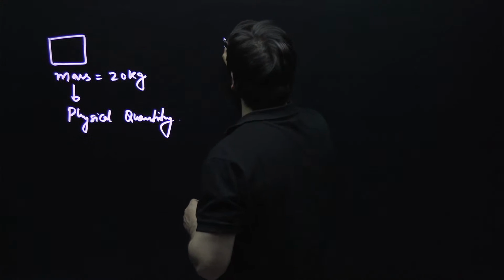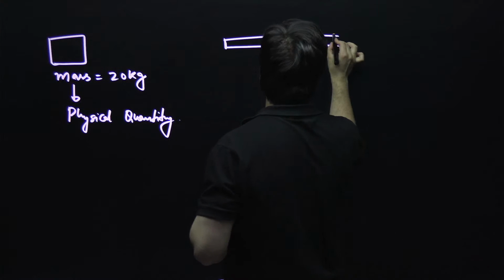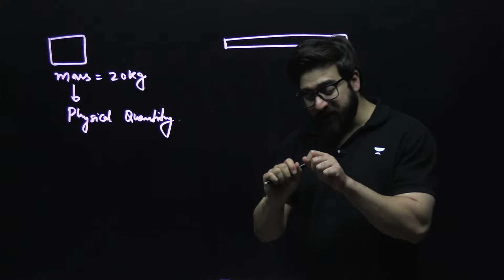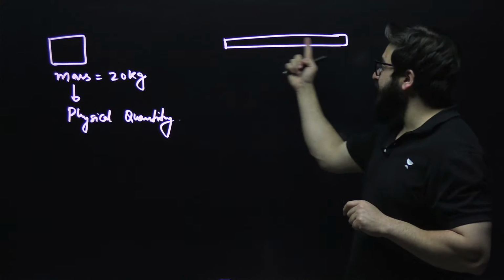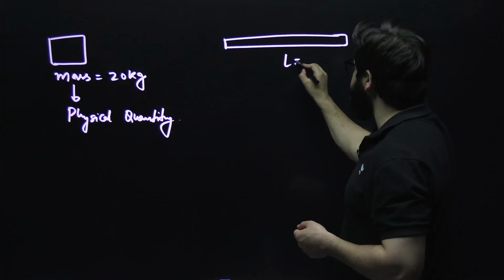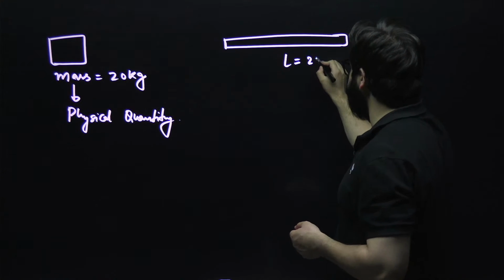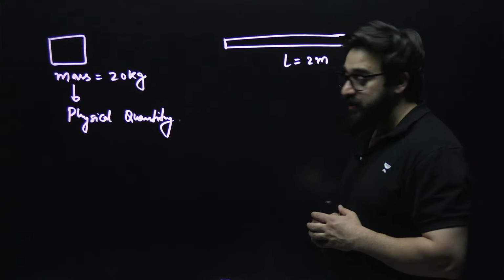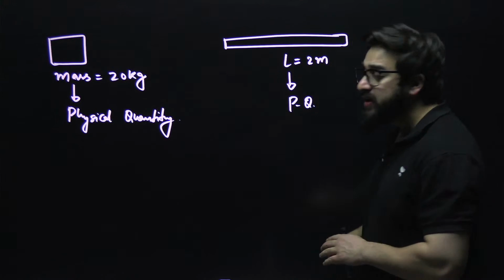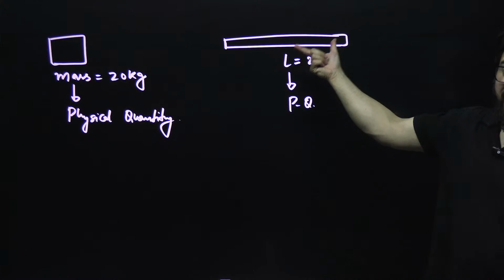Let's suppose we have got a rod over here, and you took a tape measuring device. With the help of that tape, you said the length of this rod is, let's suppose, 2 meters. So this length is also a physical quantity. Why? Because we can measure this length.